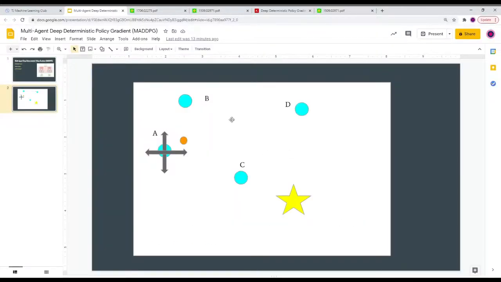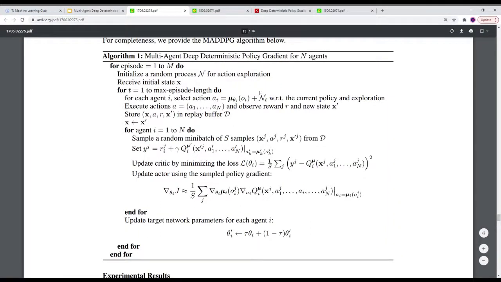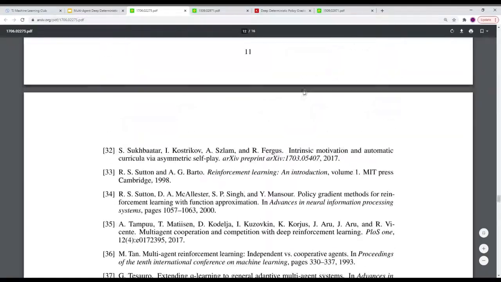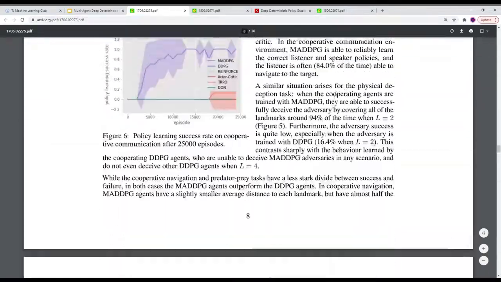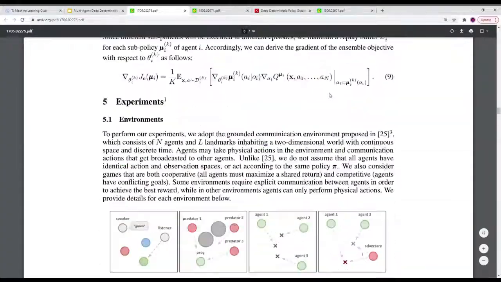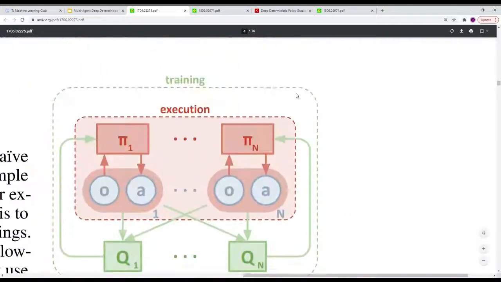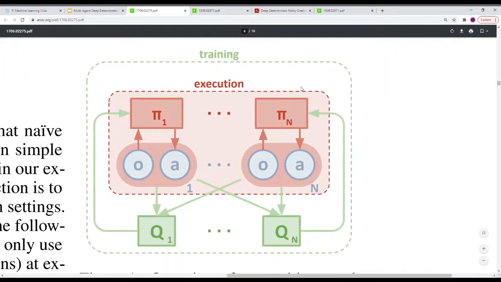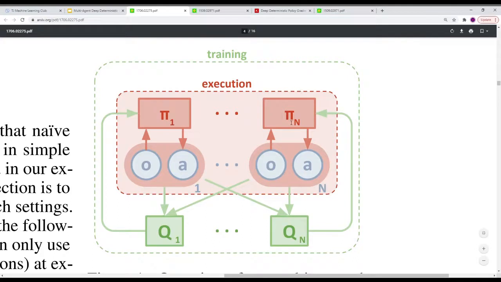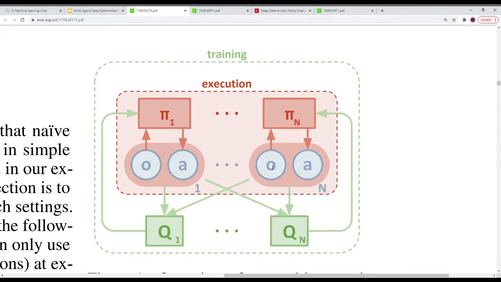One thing that I forgot to mention previously was the reason that we have a critic for every single agent. You might be wondering, if each critic is training on the observations of every other agent, why do we need one critic per agent? Why not just have one critic for all the agents? And this is a very fair point. The reason why each agent has its own critic is because our agents are not necessarily homogeneous.